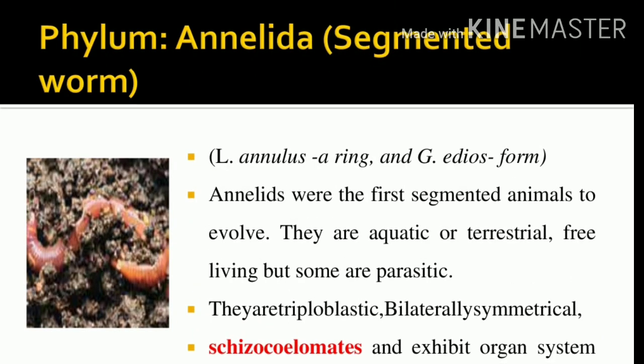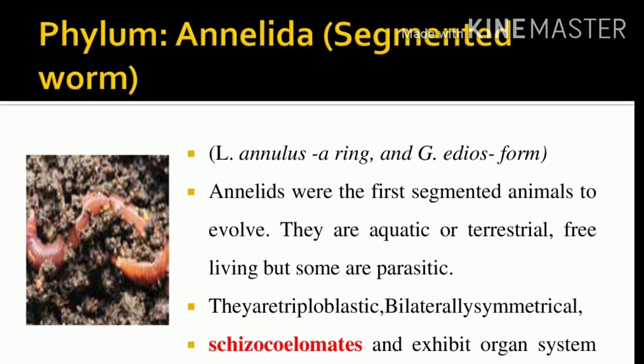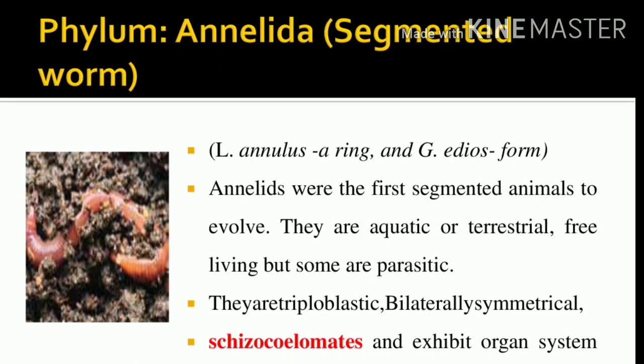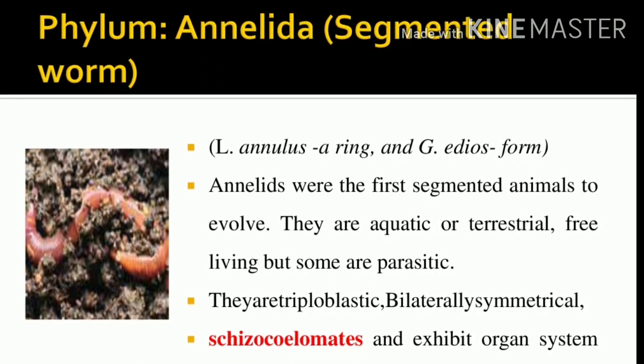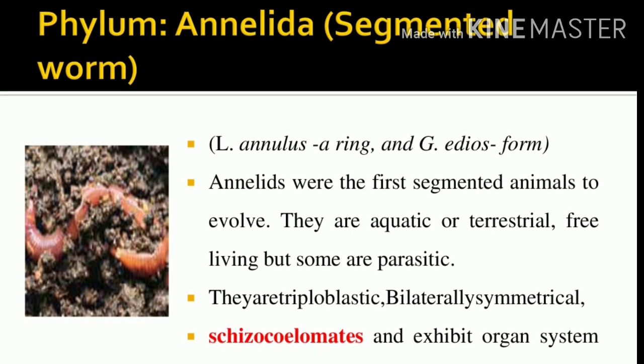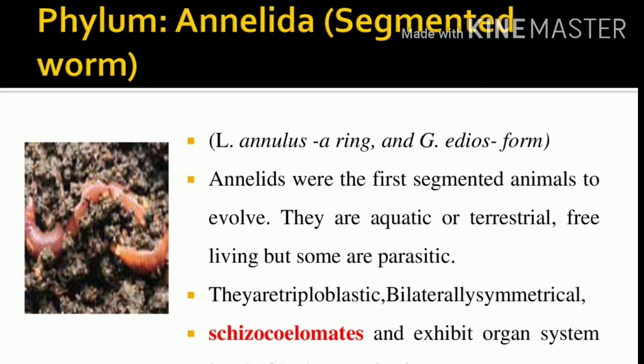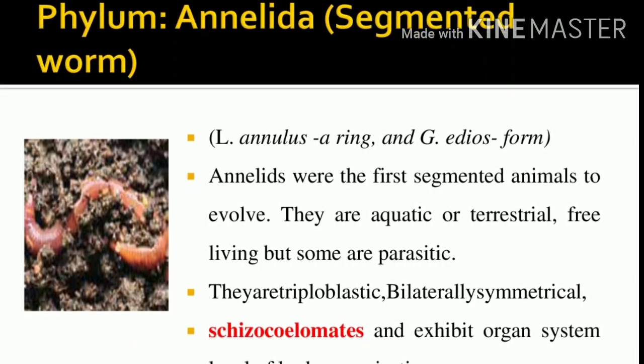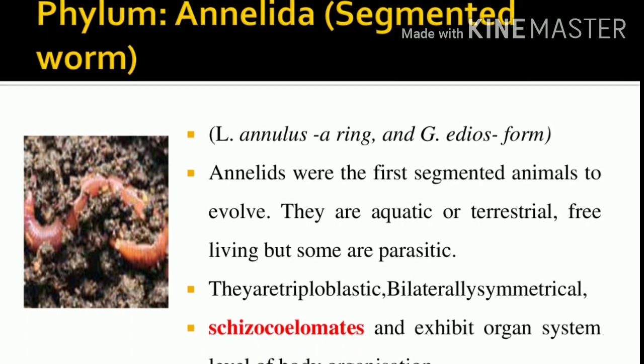The next phylum is Annelida. Phylum Annelida is called the segmented worms. We see segmentation in the entire body. Annulus means ring and eidos means form, so it is a ring-like structure. The body is fully segmented. This is the first segmented animal to evolve among all the phyla.